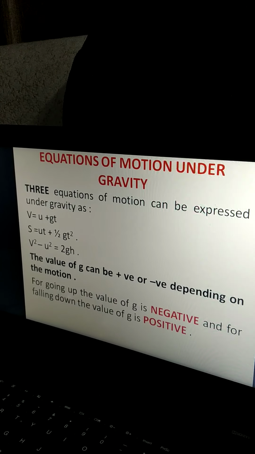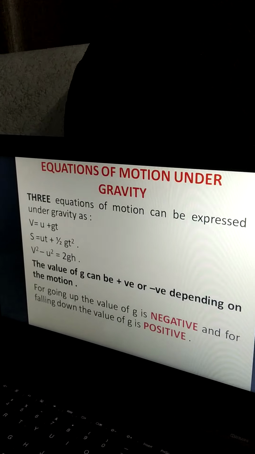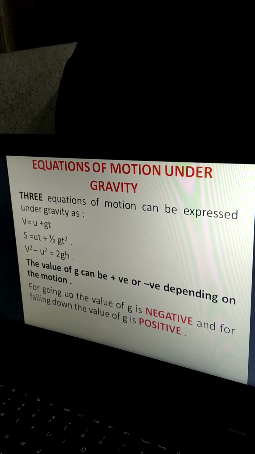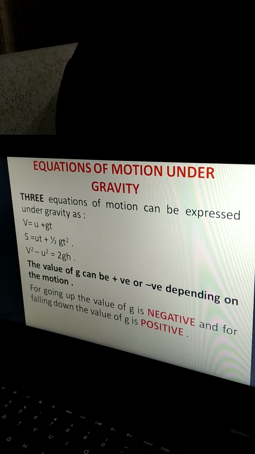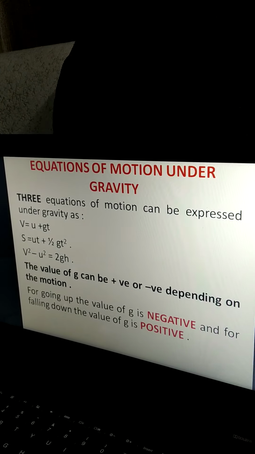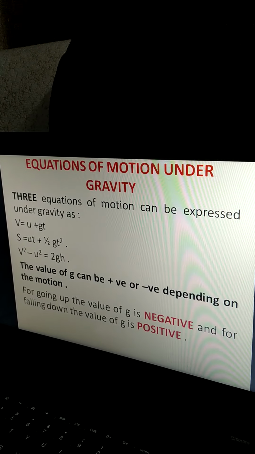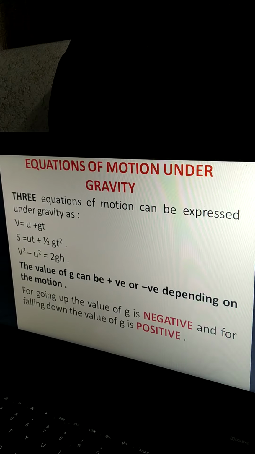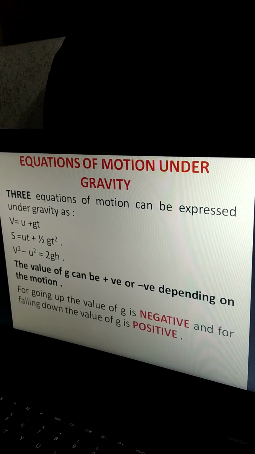Here I have written S and H purposely. S is what? In your equations of motion, it is distance. So what in fact this S should be?